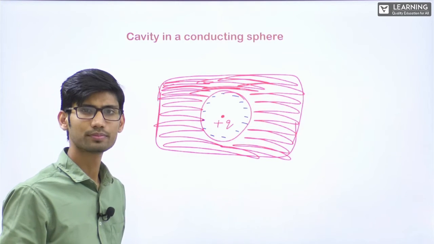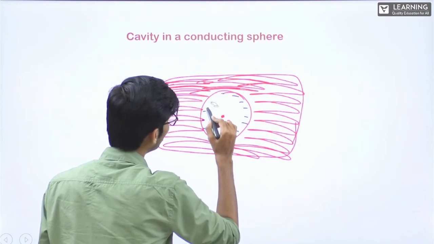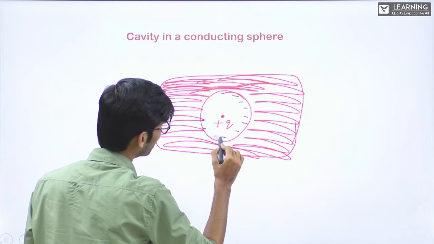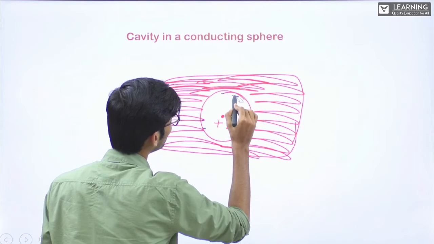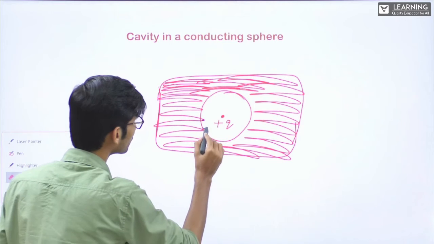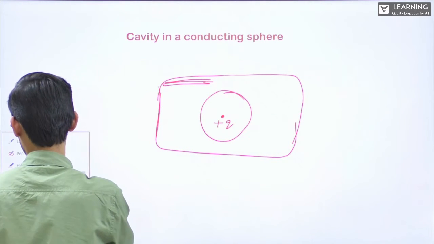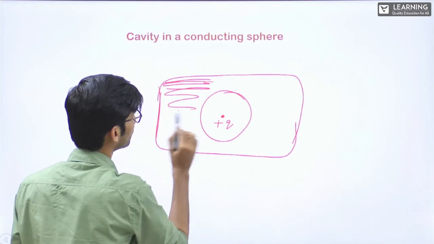Why it will come? Okay, let me take you from the very basic. Anyways, in the next lecture, I'll explain it properly. Fine? But still, see. This all is solid, okay?